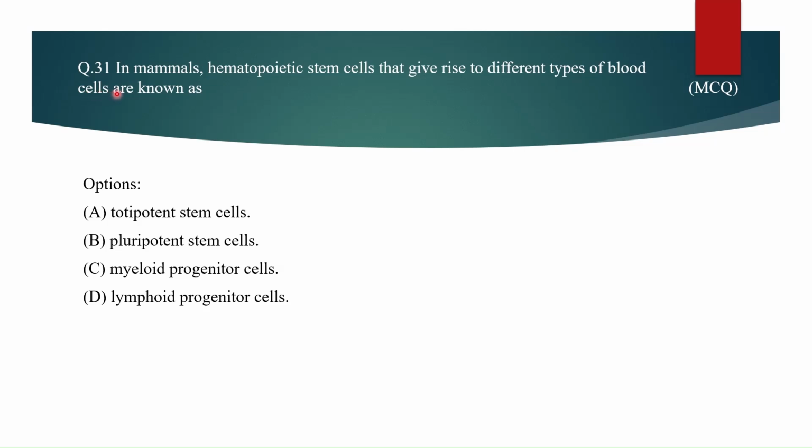Question number 31. In mammals, hematopoietic stem cells that give rise to different types of blood cells are known as: options are totipotent stem cells, pluripotent stem cells, myeloid progenitor cells, and lymphoid progenitor cells. Let's see the explanation.